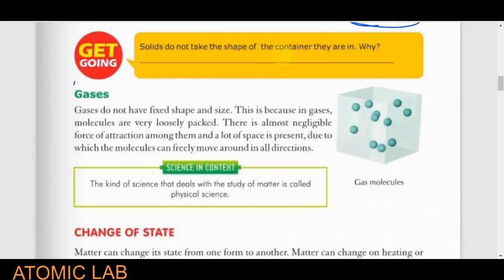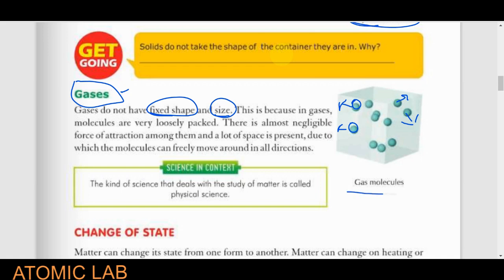Now the third state of matter, the gases. Gases do not have a fixed shape or a fixed size. The reason is that gas molecules move in their own directions. They have almost negligible attraction force between them. They just move freely anywhere. That is why we keep them in closed containers.